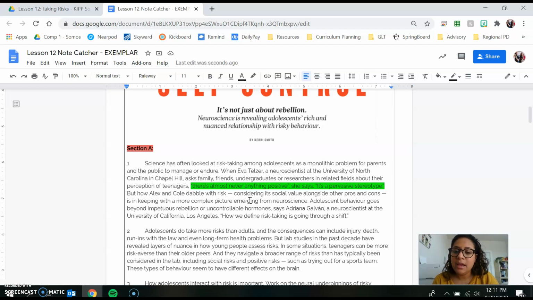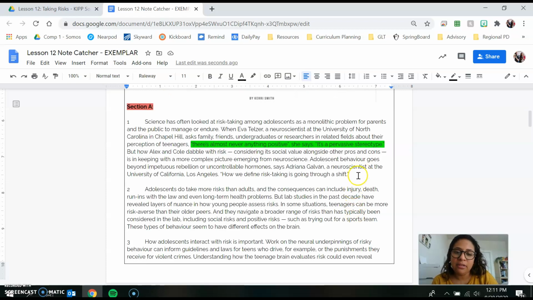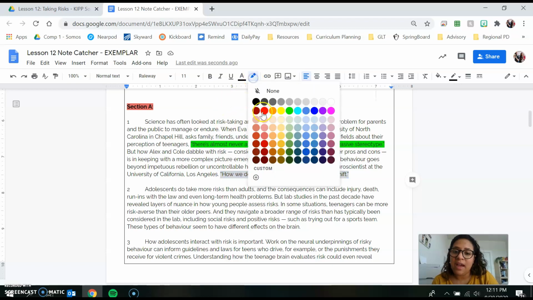The next sentence, but how Alex and Cole dabble with risk, considering its social value alongside other pros and cons, is in keeping with the more complex picture emerging from neuroscience. Adolescent behavior goes beyond impetuous rebellion or uncontrollable hormones, says Adriana Galvan, a neuroscientist at the University of California, Los Angeles. How we define risk-taking is going through a shift. So that last sentence right now, how we define risk-taking is going through a shift, that is a fact because